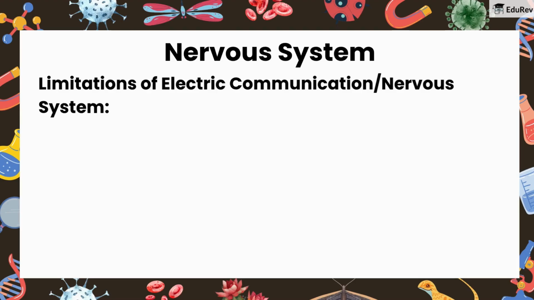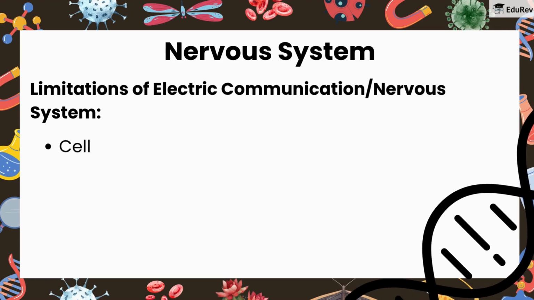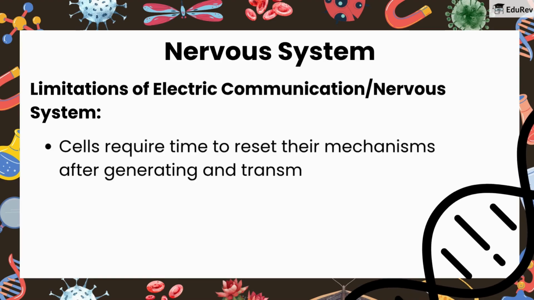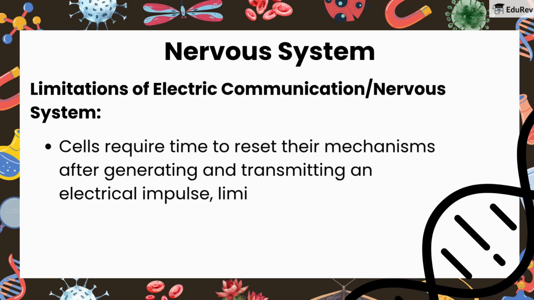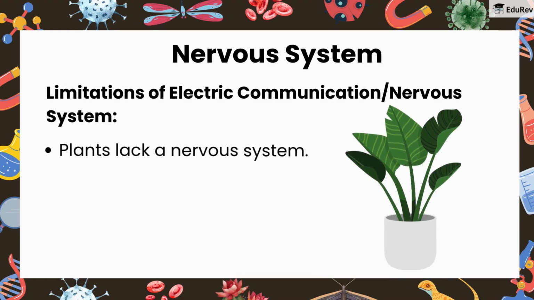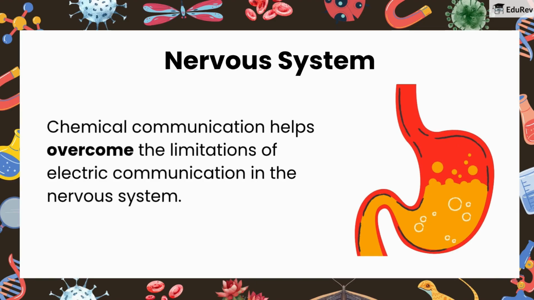Limitations of electric communication in the nervous system. Electric impulses only reach cells connected by nervous tissue. Cells require time to reset their mechanisms after generating and transmitting an electrical impulse, limiting continuous impulse transmission. Plants lack a nervous system. Chemical communication helps overcome the limitations of electric communication in the nervous system.